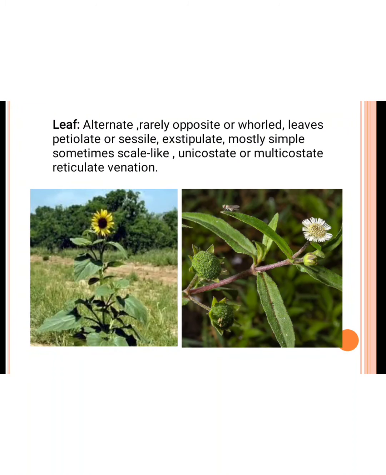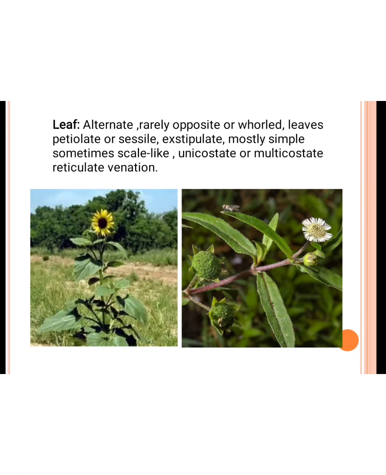Next, leaf. The leaf arrangement is alternate, rarely opposite or whorled, and the leaves are petiolated or sessile, exstipulate, mostly simple, sometimes scale-like, unicostate or multicostate reticulate venation.